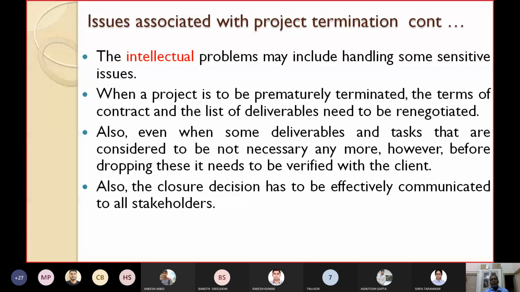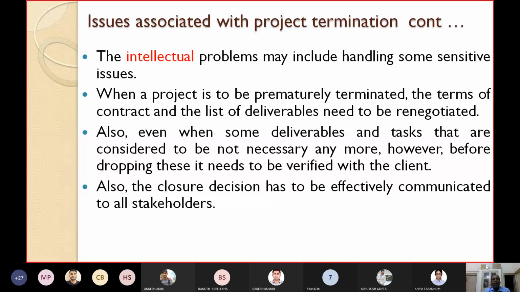When a project is to be prematurely terminated, then the terms of contract and the list of deliverables need to be renegotiated, isn't it? Because the project is prematurely terminated, what are the original terms? Now they have to be renegotiated, like the payment terms, the risk terms, the involvement terms. Now they all have to be renegotiated.